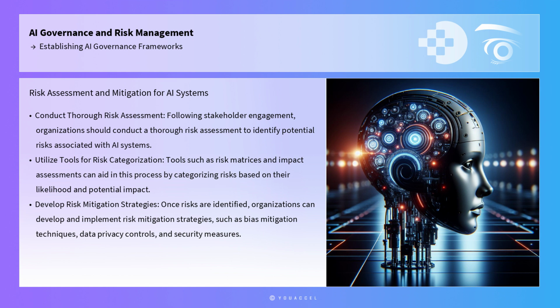Following stakeholder engagement, organizations should conduct a thorough risk assessment to identify potential risks associated with AI systems. Tools such as risk matrices and impact assessments can aid in this process by categorizing risks based on their likelihood and potential impact. For instance, a healthcare organization deploying AI for patient diagnosis might use risk matrices to evaluate the risk of misdiagnosis and implement strict validation protocols to mitigate this risk.